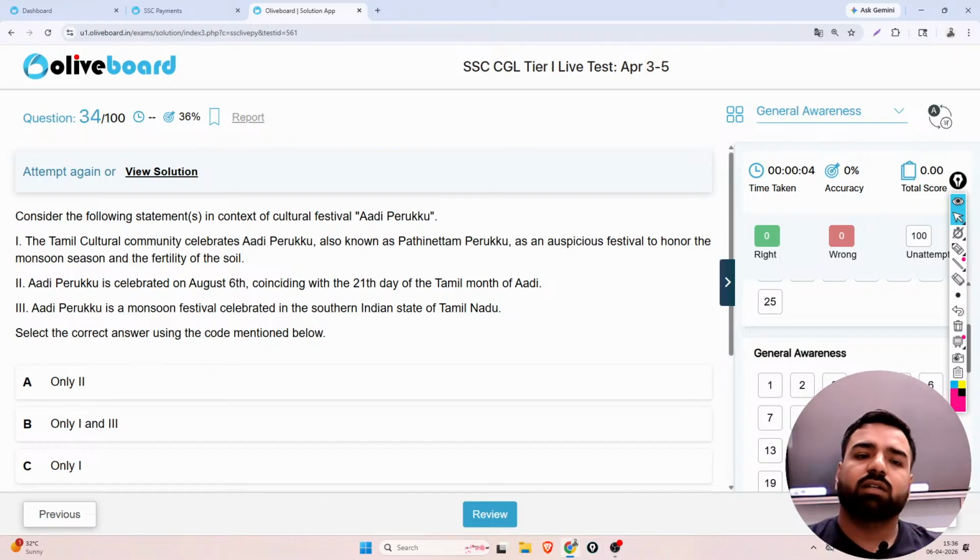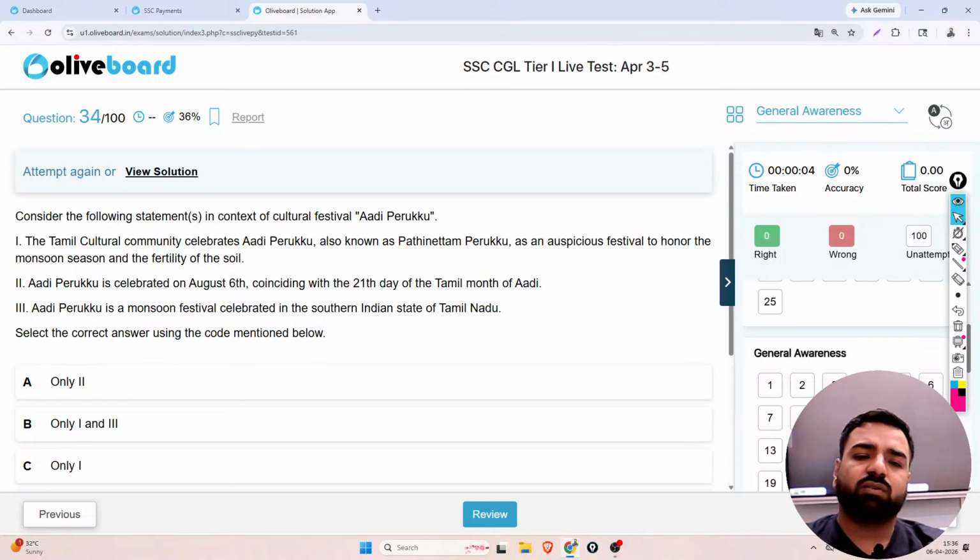Next. Consider the following statements in the context of the cultural festival Adi Perukku. First, the Tamil cultural community celebrates Adi Perukku, also known as Pathinettam Perukku, as an auspicious festival to honor the monsoon season and fertility of the soil. Second, Adi Perukku is celebrated on August 6th, coinciding with the 21st day of the Tamil month of Adi.